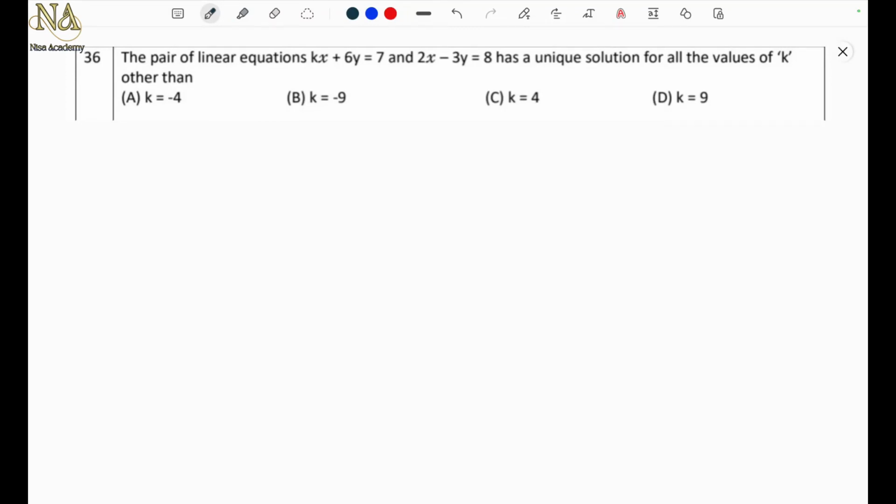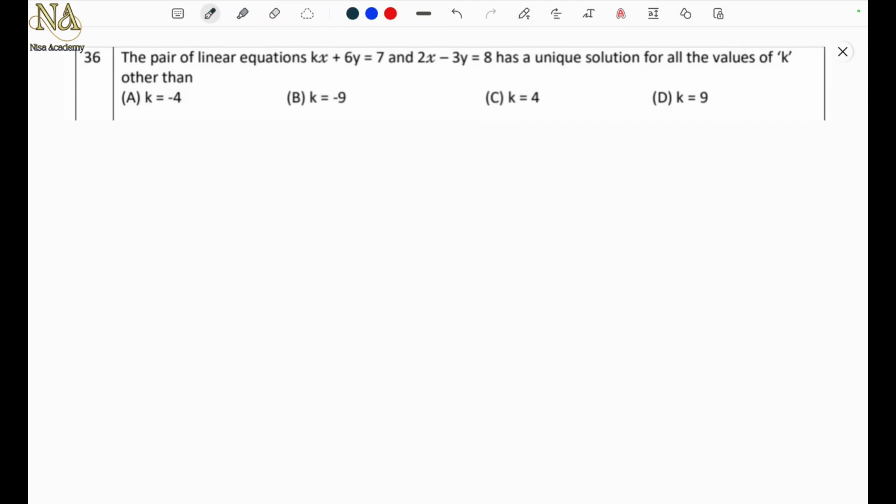Question number 36. The pair of linear equations kx plus 6y equal to 7 and 2x minus 3y equal to 8 has a unique solution for all the values of k other than. So here you have to find the value of k which does not satisfy the condition for unique solution. See the question. You have to find that value of k which does not satisfy the condition for the unique solution.